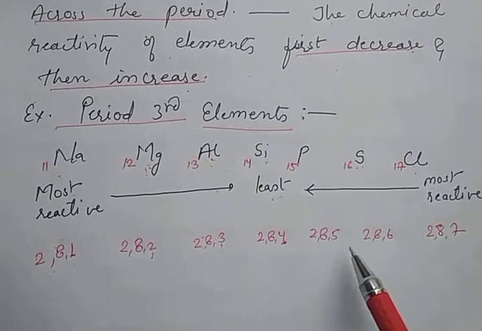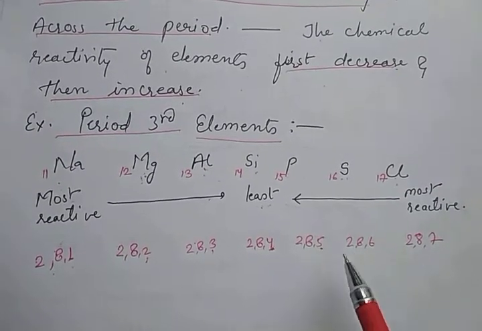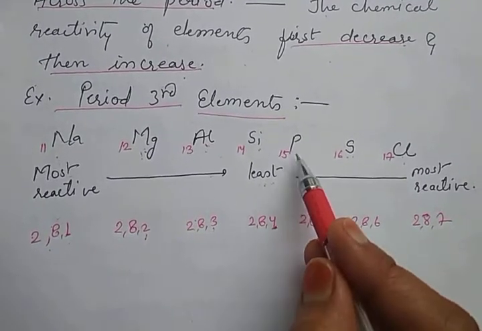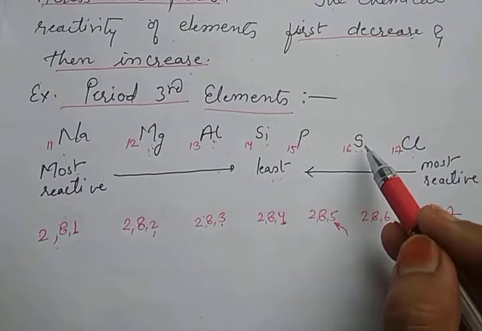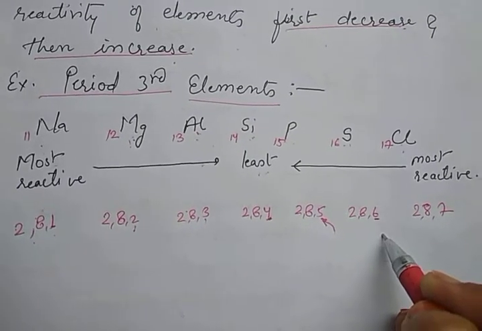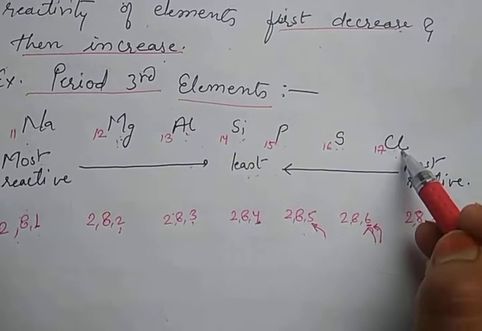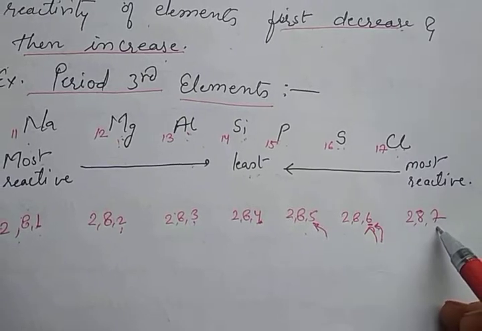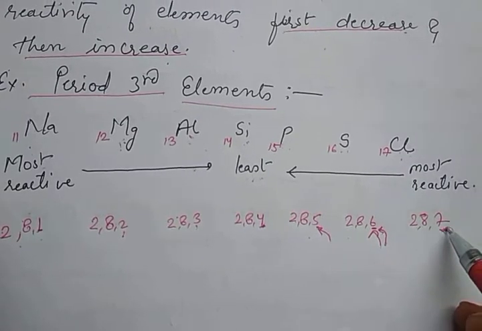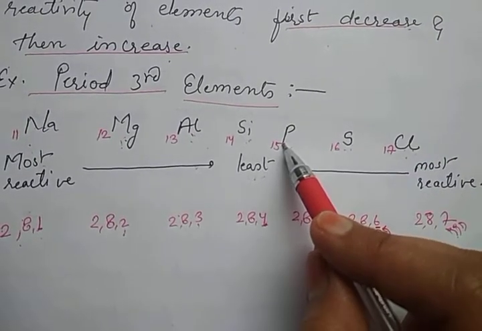When we move to phosphorus, it has 5 electrons in the last shell, which is more than half. So it requires only 3 electrons, and it takes 3 electrons from outside. So it is a little bit more reactive than silicon. Sulfur has 6 electrons in its last shell. It requires only 2 electrons, so it takes electrons more quickly as compared with phosphorus. Then chlorine has 7 electrons in its last shell and requires only 1 electron, so it takes 1 electron more readily. So chlorine is more reactive than sulfur, and sulfur is more reactive than phosphorus.